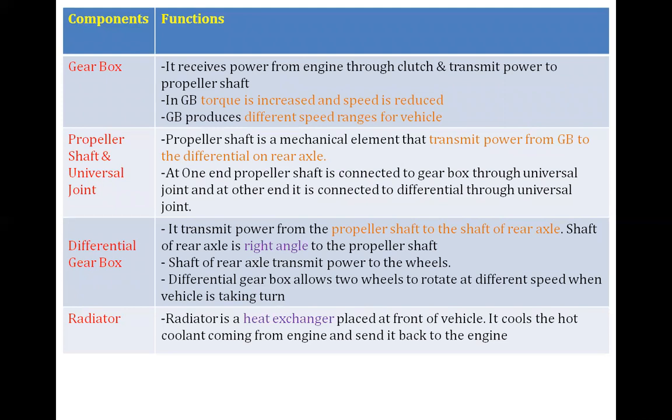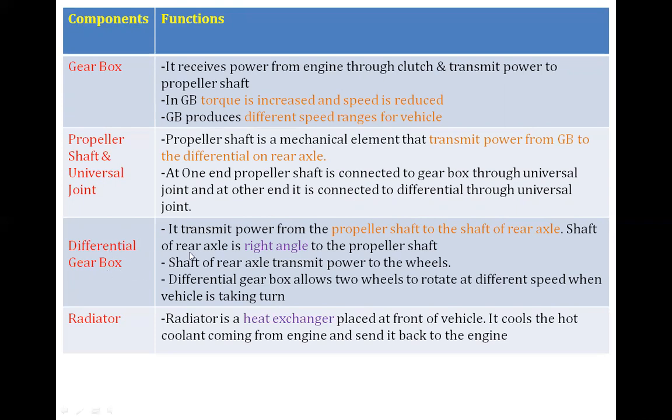The propeller shaft and universal joint are in between the gearbox and the rear axle, that is the differential. The propeller shaft is supported by the universal joint at the two ends. One end of the propeller shaft is connected to the gearbox through the universal joint, and the other end is connected to the differential through the universal joint.